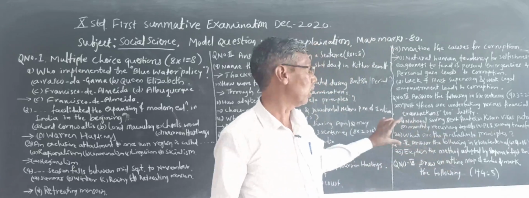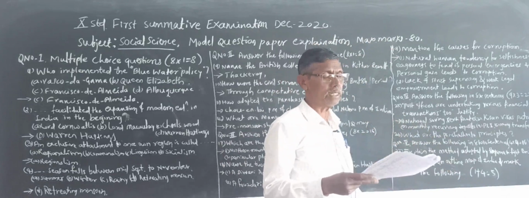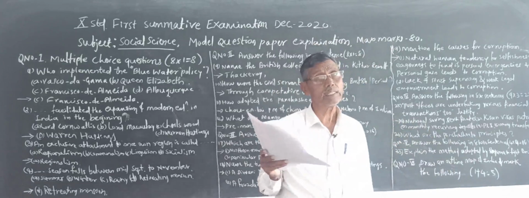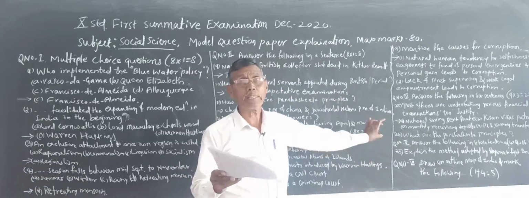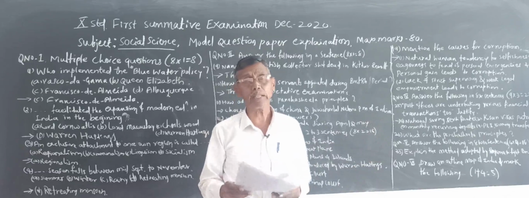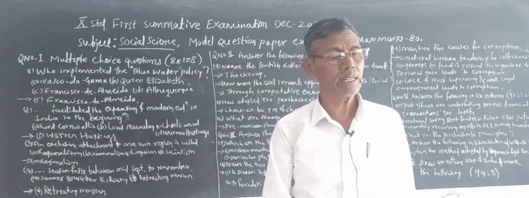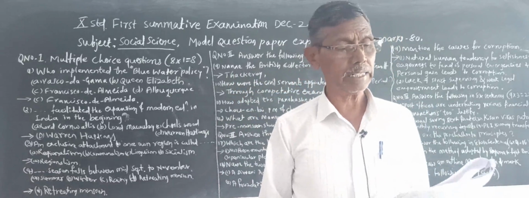Like this, you have to answer these questions in 8 to 10 points. Then you will get 4 marks. So such 4 questions will be asked, which carry 16 marks.